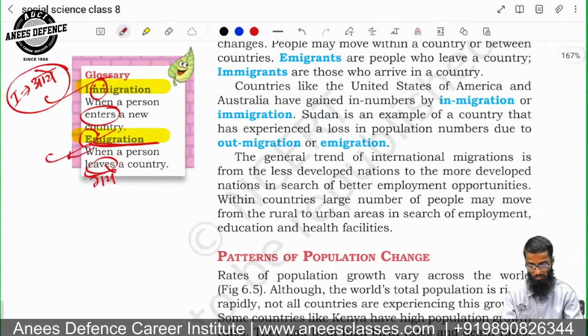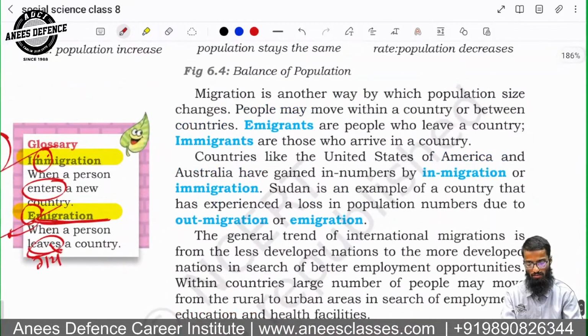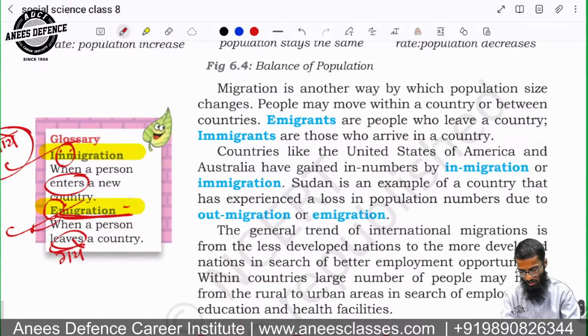I am not expert in phonetics. I do not have good command over the phonetics of English language. Still, I'm trying to make sure that you understand the word, so that you could solve the problems if it comes. उसी को इन इमिग्रेशन और आउट इमिग्रेशन या इन माइग्रेशन या आउट माइग्रेशन बोलते हैं. अगर मुझे यहाँ लिखना पड़ा तो मैं लिखूंगा आउट माइग्रेशन और यहाँ पर इन माइग्रेशन.